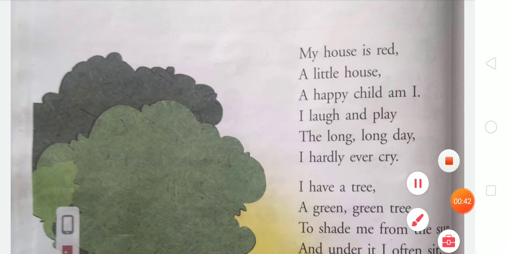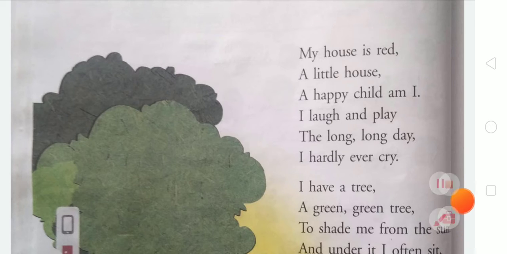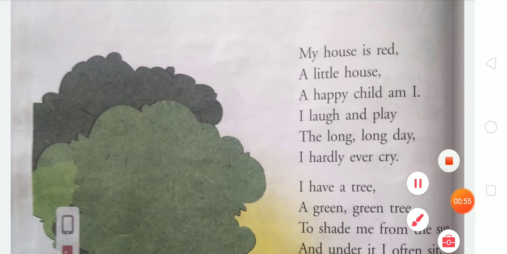So the first line of this poem is, my house is red. The little boy said that the color of his house is red. This is the poem of a child who lives in a little red colored house.